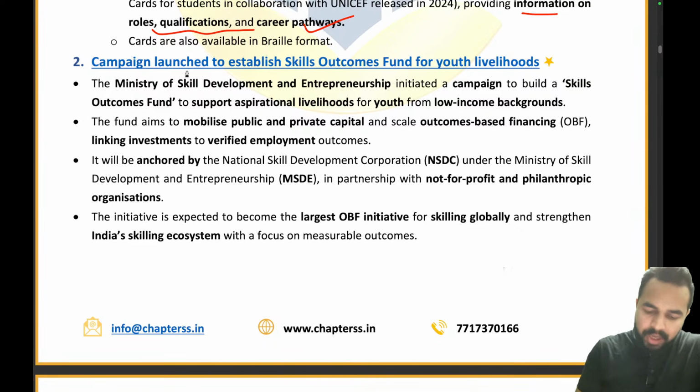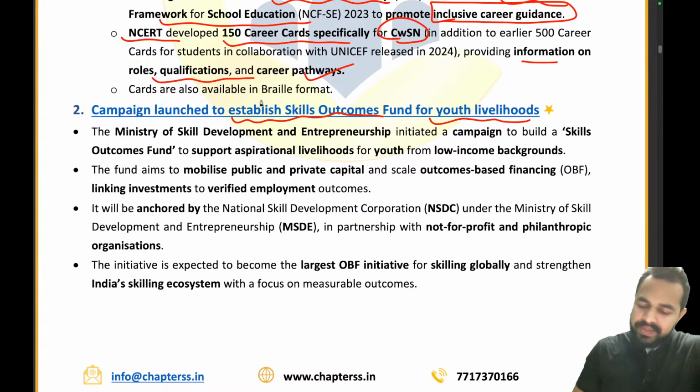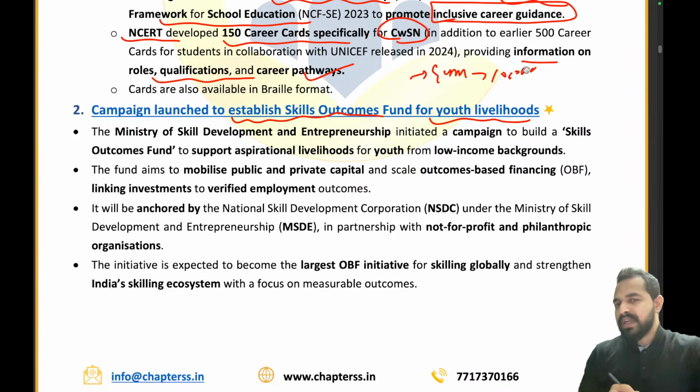The campaign launched to establish Skills Outcomes Fund for Youth Livelihoods. So my dear friends, before moving on to this article, I have a very interesting example for all of you to understand what exactly this Skill Outcome Fund for Youth Livelihood is all about. What is this particular initiative about? Let's take an example that you go to a gym, and you pay rupees 10,000 to a personal trainer.